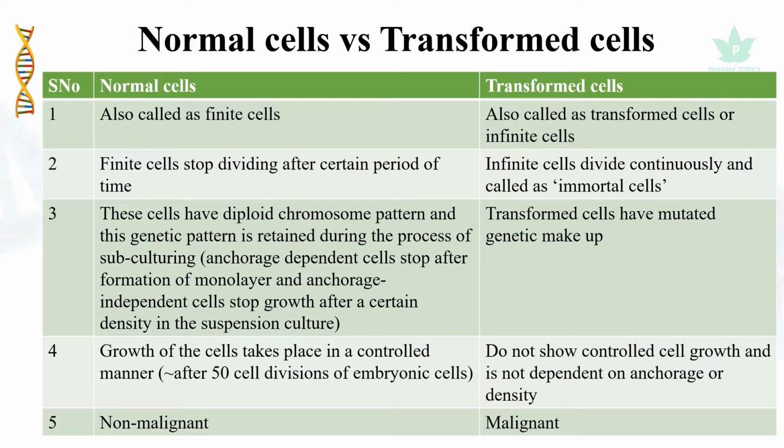The growth of the cells obey the law of Hayflick's limit, that is approximately after 50 cell divisions of embryonic cells, they stop dividing, but the transformed cells do not show control cell growth and is not dependent on anchorage or density. And normal cells are non-malignant and they are non-cancerous, whereas transformed cells are malignant in nature.